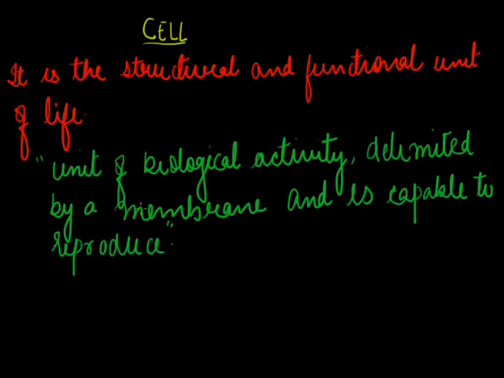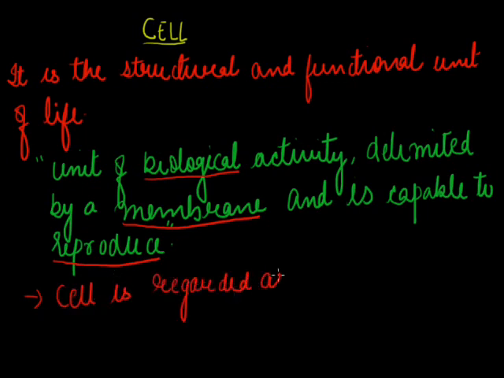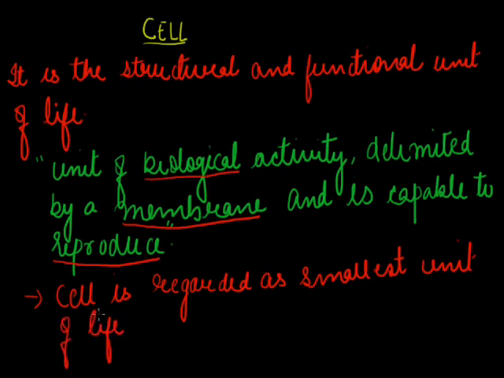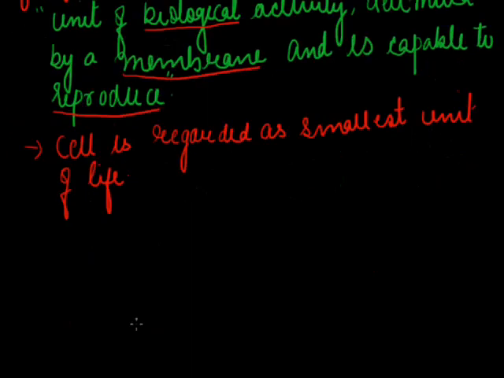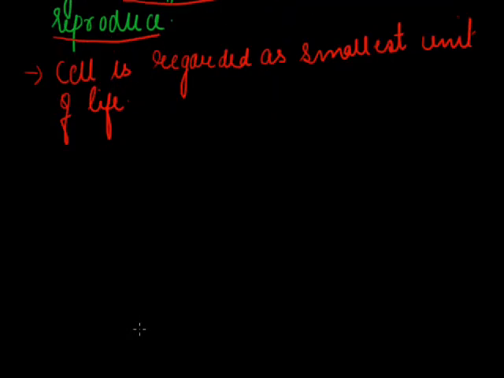What is a cell? It is a unit of biological activity. That means it is living. It is delimited by a membrane and it is capable of reproducing. A cell is regarded as the smallest unit of life, or the smallest unit which is considered as living is the cell.